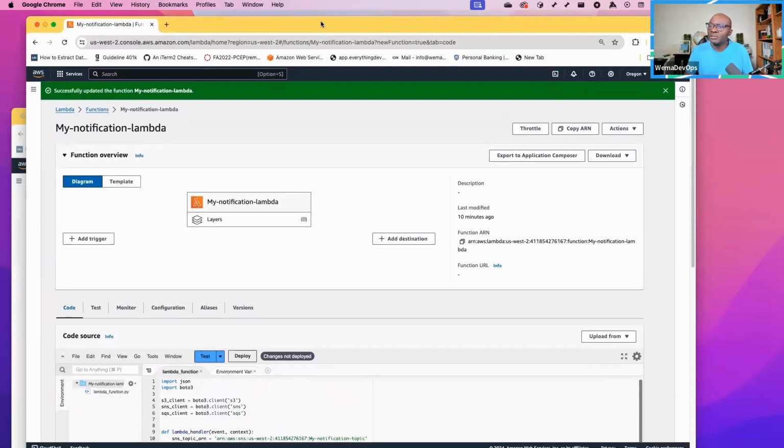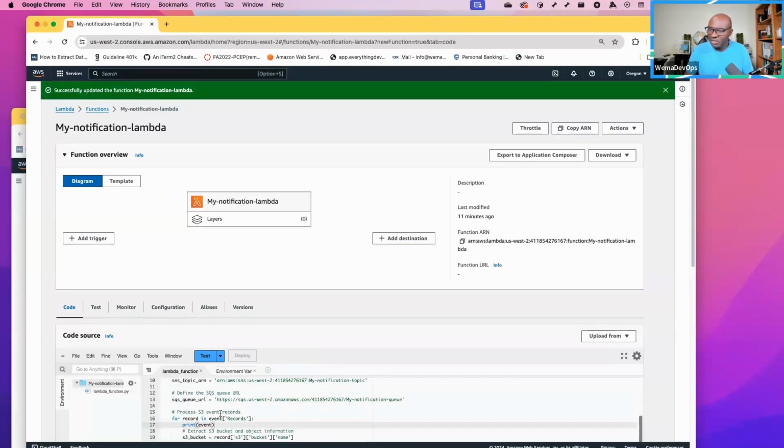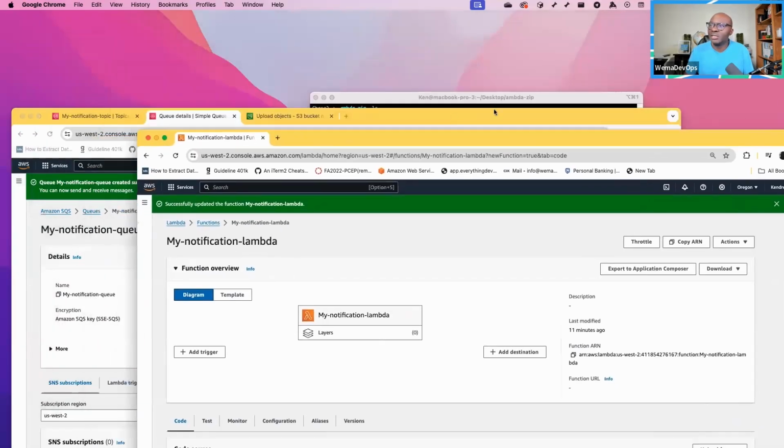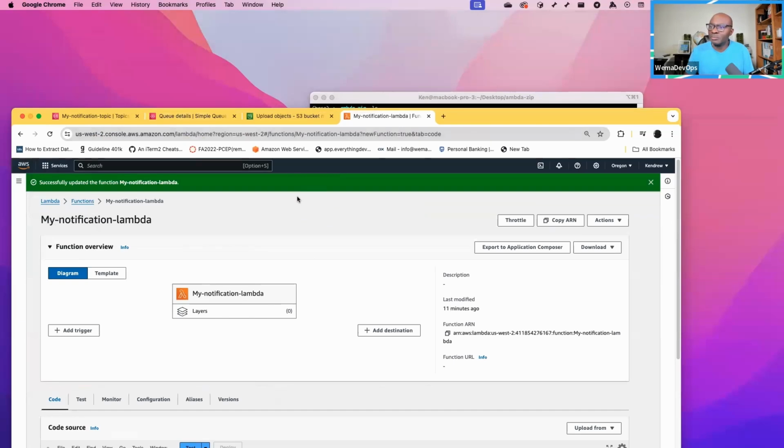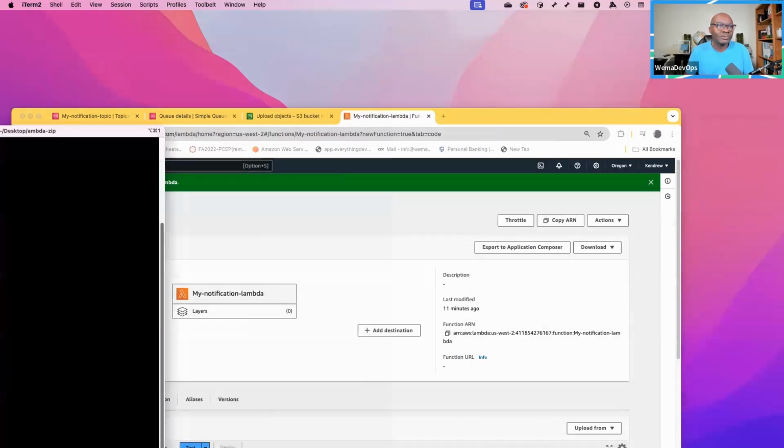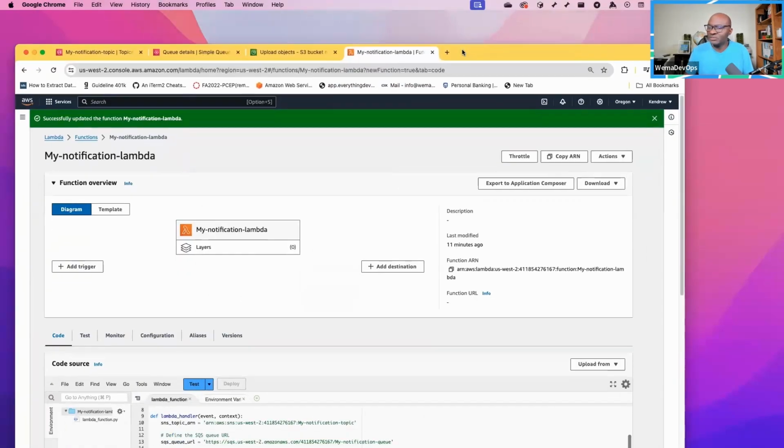Then I have to deploy. Right now, changes not deployed. So you have to click on deploy. Once you click on deploy, now these changes have been added to your Lambda function. So now that is my Lambda function. Okay, so I put it back here. So I don't need this anymore. Yeah, zip. So I have my Lambda function, I have my queue, and I have my topic.